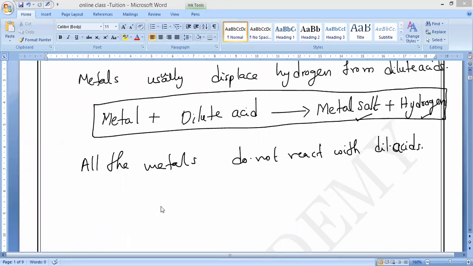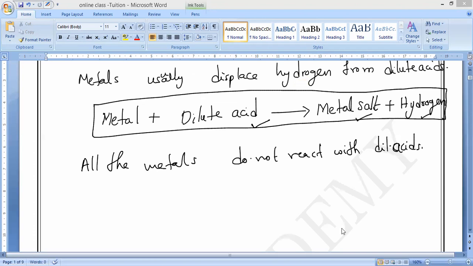In this also, for the metals which react with the dilute acids, the vigor of the reaction depends on their chemical reactivity, meaning how vigorously or how fast a metal reacts with the dilute acids depends on its chemical reactivity.